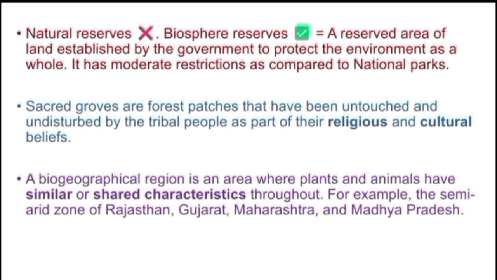Now the other option was sacred groves. What are sacred groves? They are forest patches that have been untouched and undisturbed by the tribal people as a part of their religious and cultural beliefs. And the last option was biogeographical region. A biogeographical region is an area where plants and animals have similar or shared characteristics throughout. For example, the semi-arid zone of Rajasthan, Gujarat, Maharashtra and Madhya Pradesh. All the plants and animals over there have similar or shared characteristics throughout.